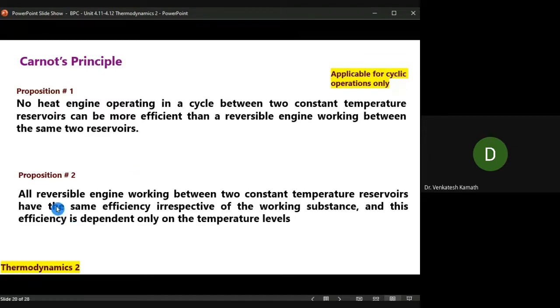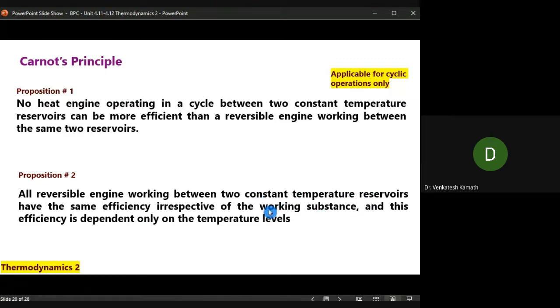Okay. Now, second proposition slightly different now. All reversible engines, not negative. Here it is no heat engine mentioned. Here it is all reversible engines working between two constant temperature reservoirs. It looks very similar. Okay. Constant temperature reservoirs have the same efficiency. All reversible engines have the same efficiency irrespective of working substance.